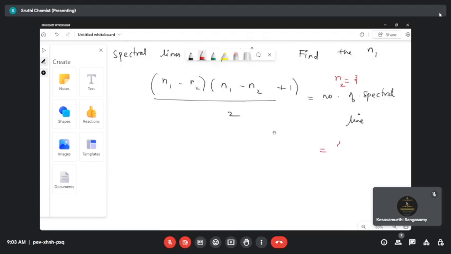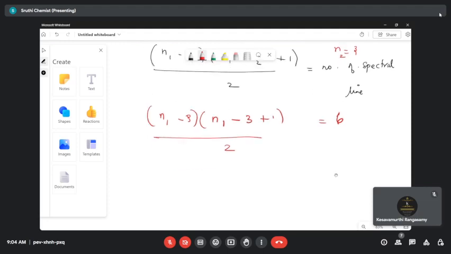So let's substitute in the formula: n1 minus 3 times n1 minus 3 plus 1, divided by 2. What's the answer?